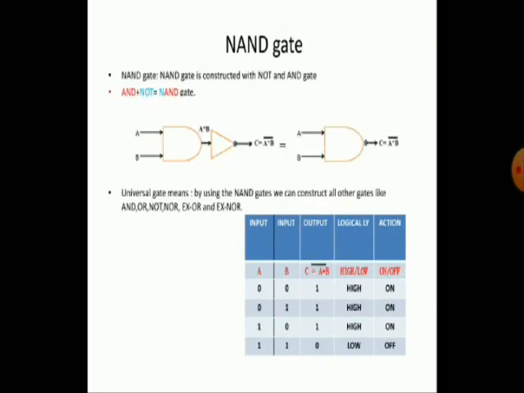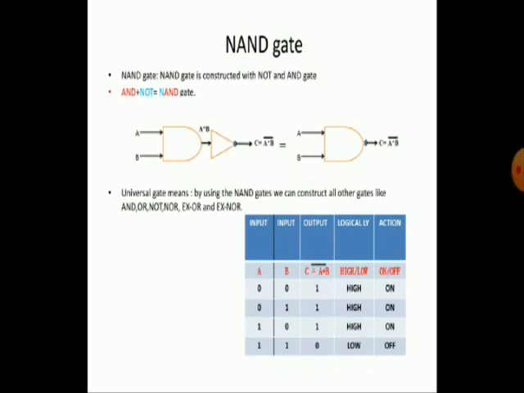Next is the NAND gate. The NAND gate is constructed with NOT and AND gates. You observe that an AND gate plus a NOT gate, we can construct a NAND gate. Here also the NAND gate has two inputs and only one output.